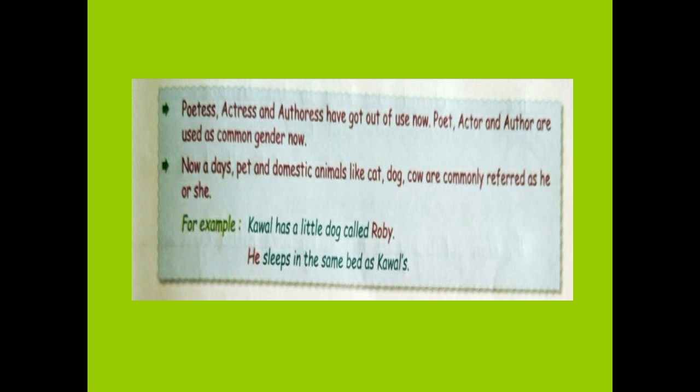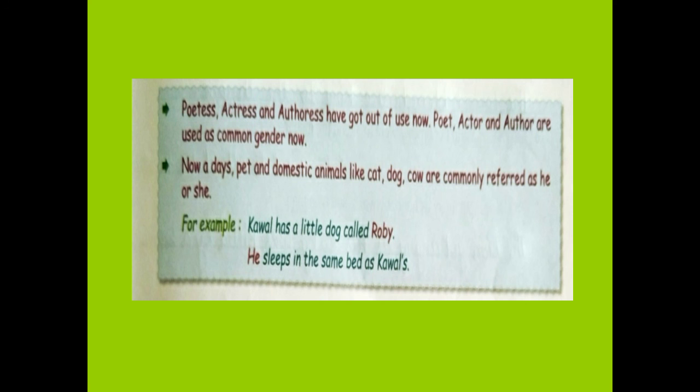Second point says that nowadays pet and domestic animals like cat, dog, cow are commonly referred as he or she. Earlier we used to refer them as it. Remember we are talking about pet and domestic animals only, not the wild animals.